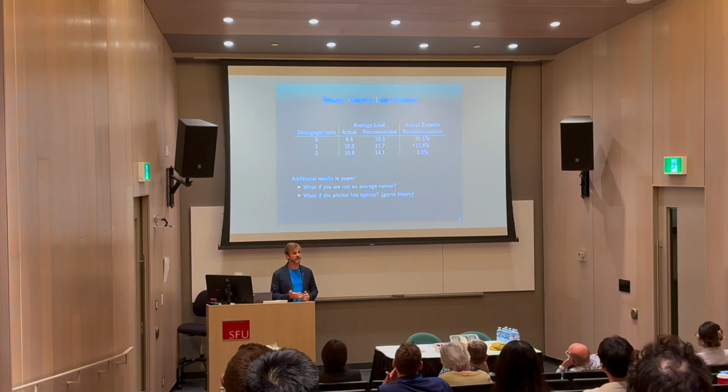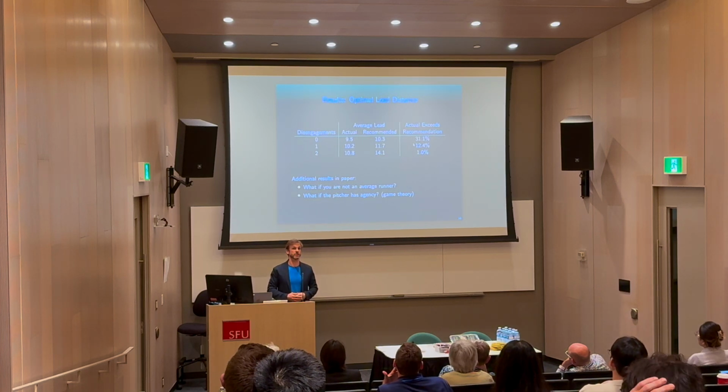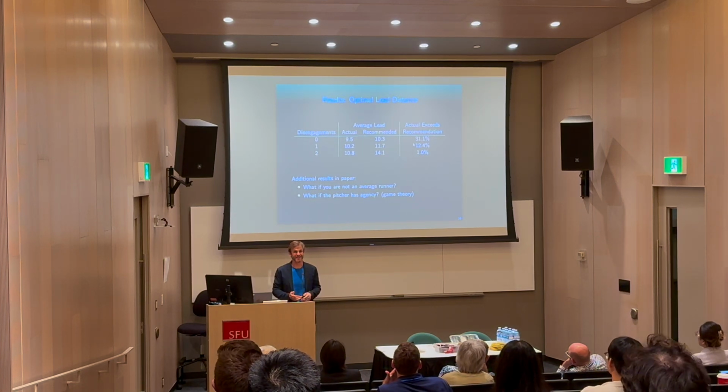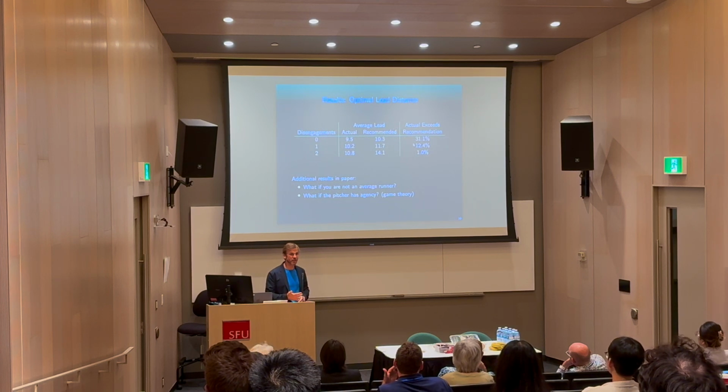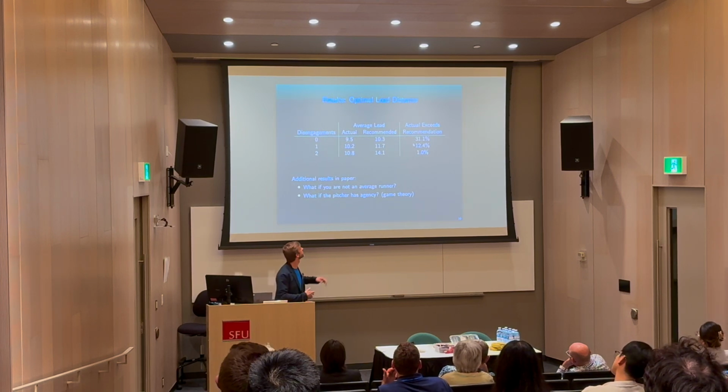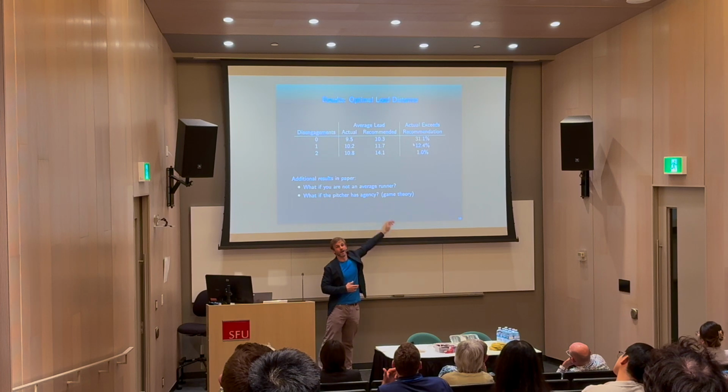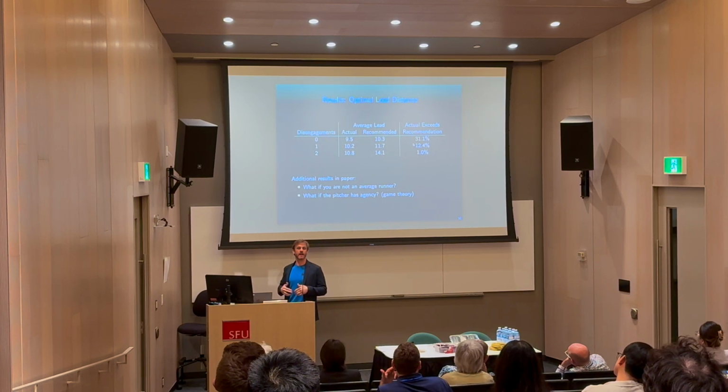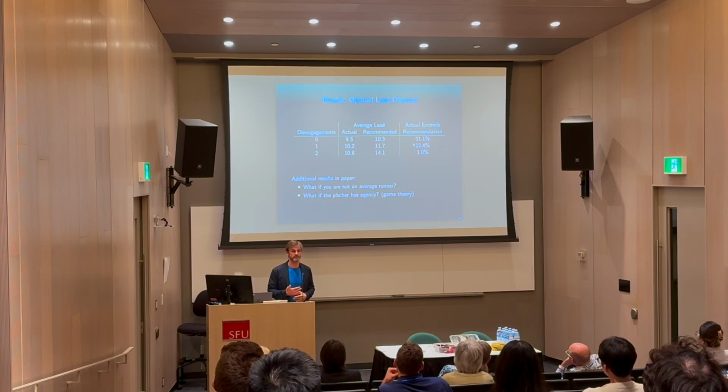And after the second pickoff attempt, we think that they should increase their lead by about 2.5 feet. And when you compare that with the actual behavior of runners, we see that they're a lot less aggressive. They're a lot more conservative when they're extending their leads as the disengagements are increasing.